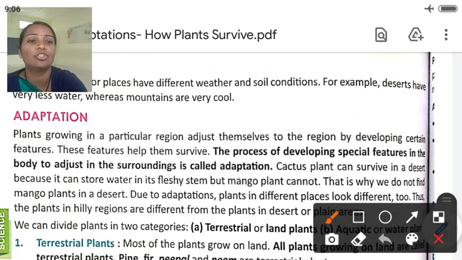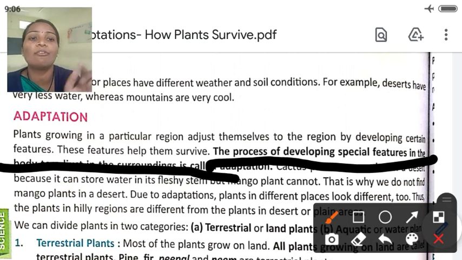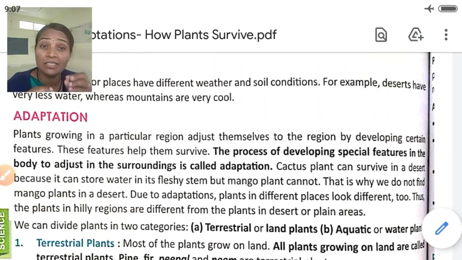So here is your definition. The process of developing special features in the body to adjust to the surroundings is called adaptation. I hope you understood. For that weather condition, for that climatic condition, there are some changes in their body, some special features arise in that body, which is called adaptation.